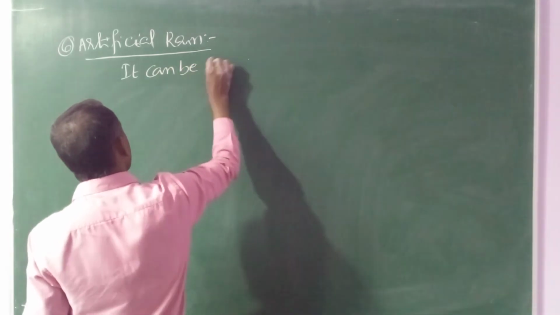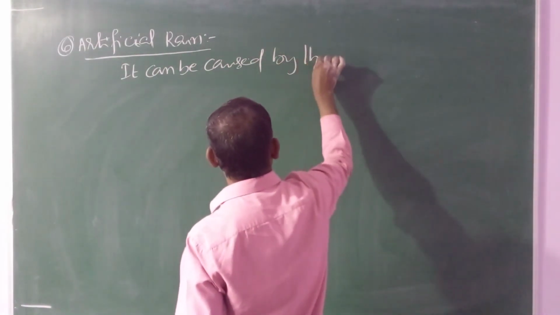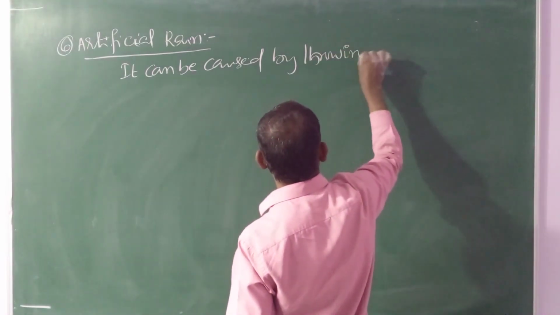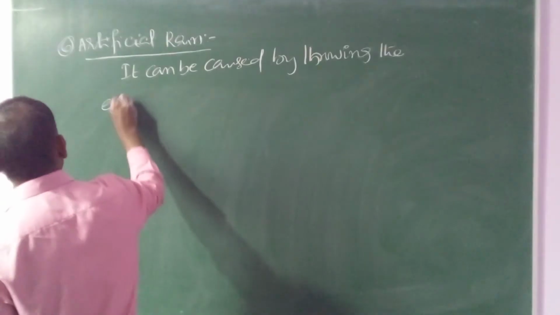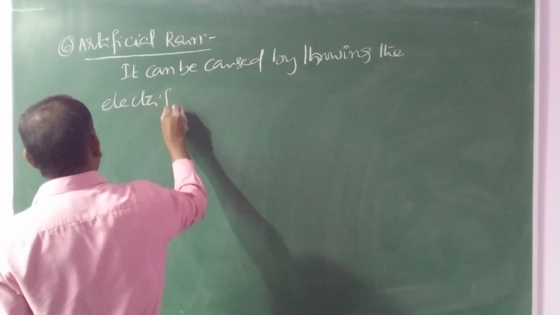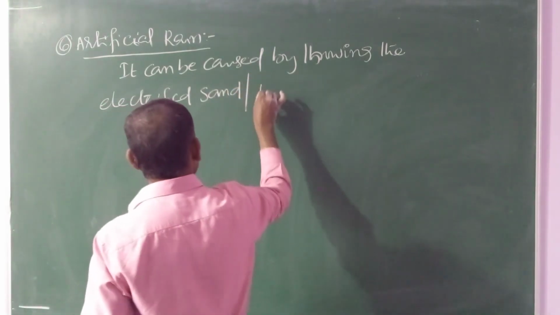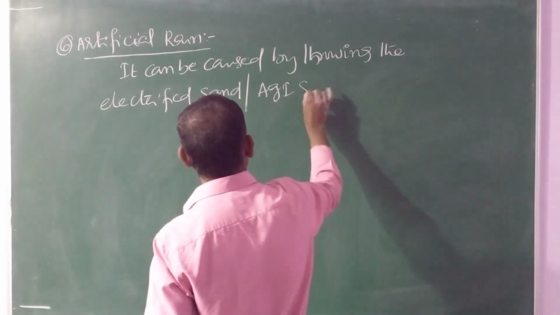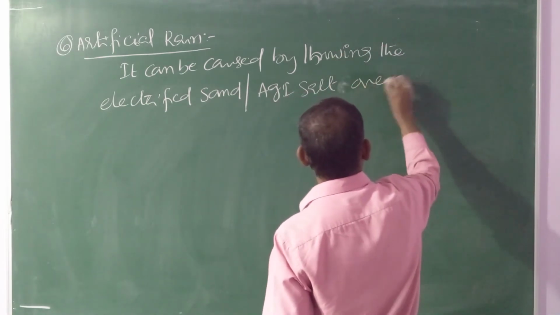It can be caused by throwing electrified sand or silver iodide salt over the clouds.